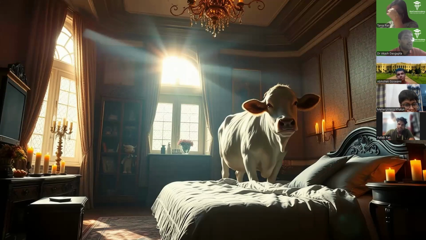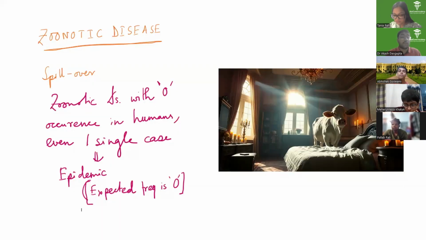Okay? A disease occurring in a place where you are absolutely not expecting it at all. Okay? It has not occurred. The mean of the last 3 years was 0. SD is also 0. So there a single case can be regarded as an epidemic. More commonly, this is with zoonotic diseases. Diseases that were so far sequestered only in animals.